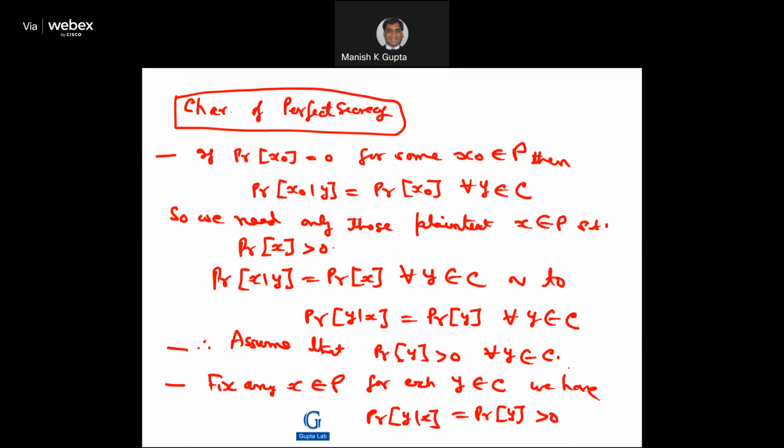Once this assumption is there, we can fix any plain text x in P, and for each y in C, because of this condition, the conditional probability of y given x is equal to the probability of y, which is positive, right? So we have this simple observation.